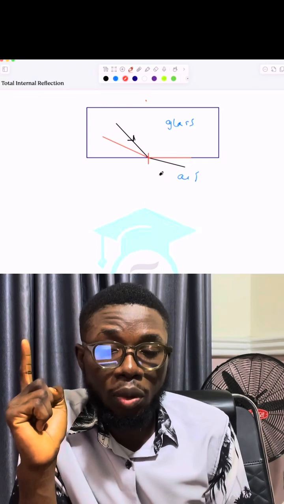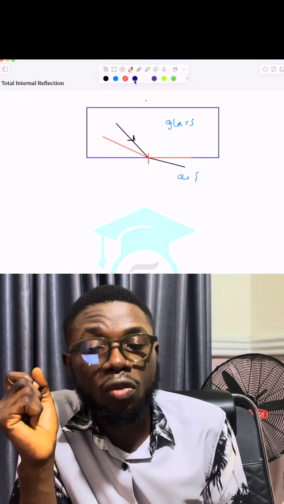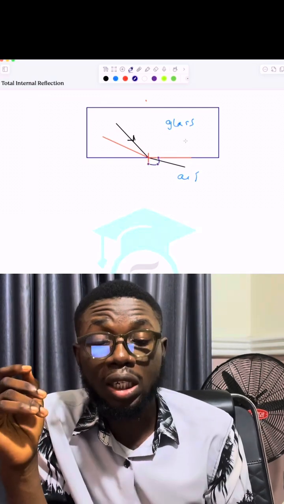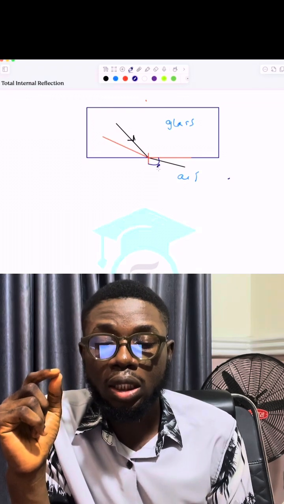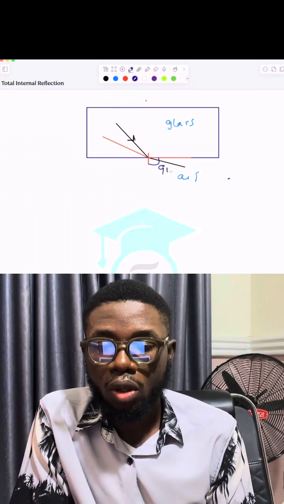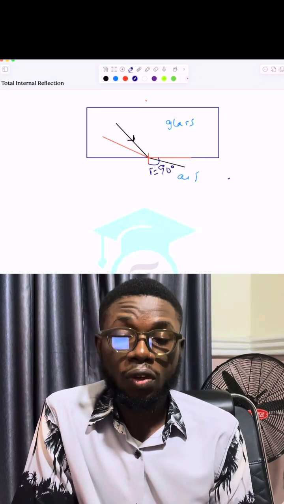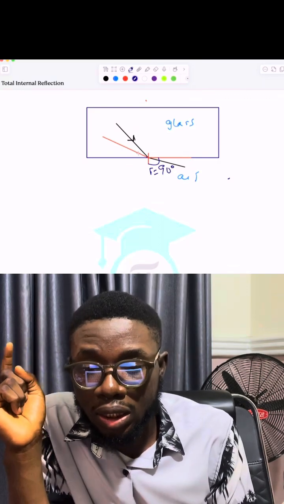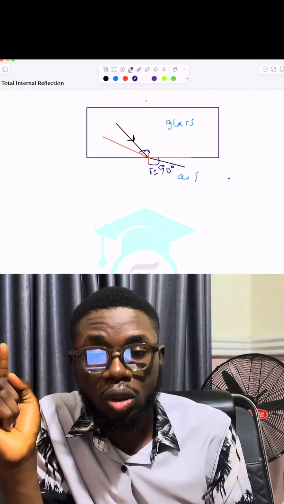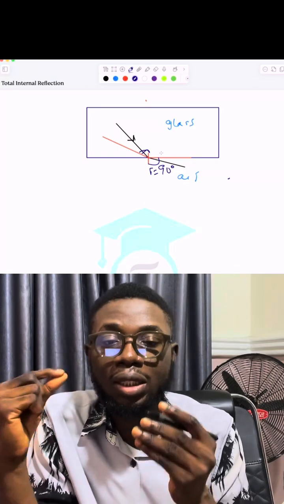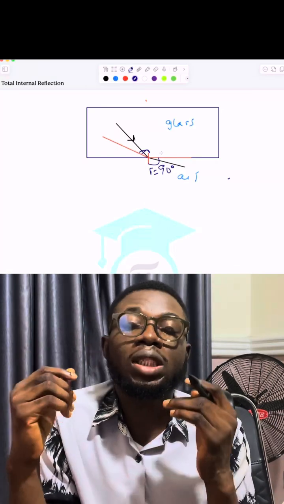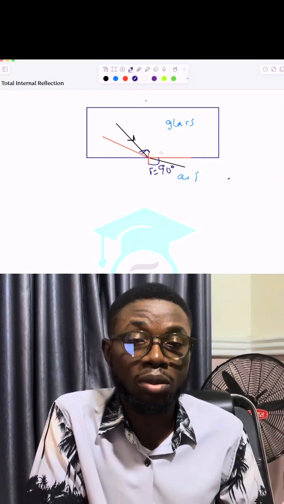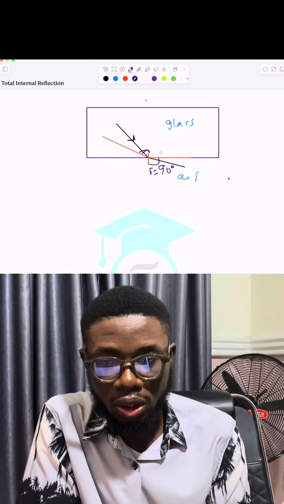What you would notice at this point is that the angle of refraction would have become 90 degrees. So this is a 90 degrees angle. This is the new angle of refraction. So whenever this has happened, the angle of incidence has a certain value. That value is what we know as the critical angle. So the critical angle is the angle of incidence in the denser medium when the angle of refraction in the less dense medium is equal to 90 degrees.